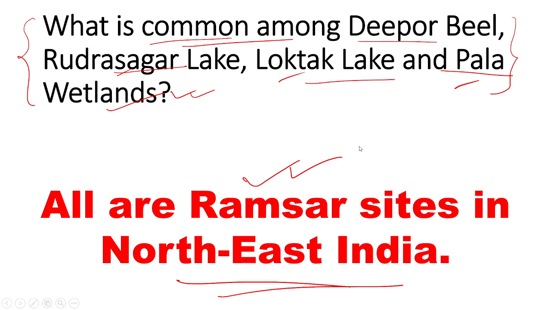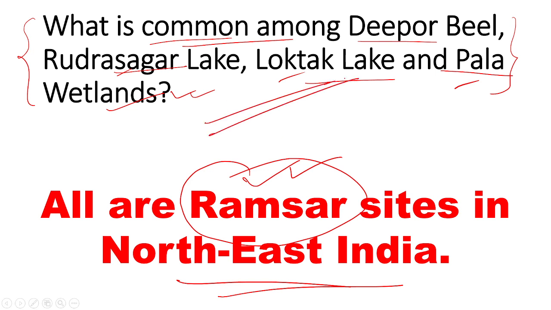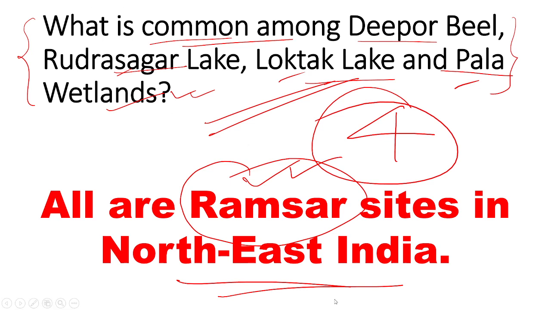We already discussed this question in one of our earlier videos. The similarity among all these lakes is that they are all Ramsar sites in northeastern India, and there are 4 Ramsar sites in northeast India.